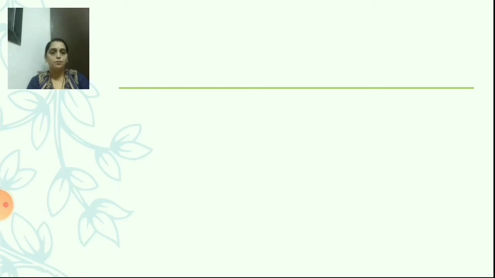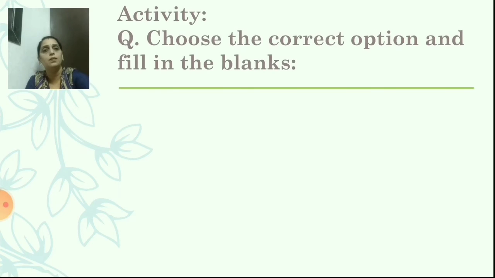Now we will start with some activity. Choose the correct option and fill in the blanks. Here you have to choose the options. It means options are given to you in A, B, C form and you are going to read the statement given and fill the blank from the options. But you are not going to write anything. You are going to just tick the option.